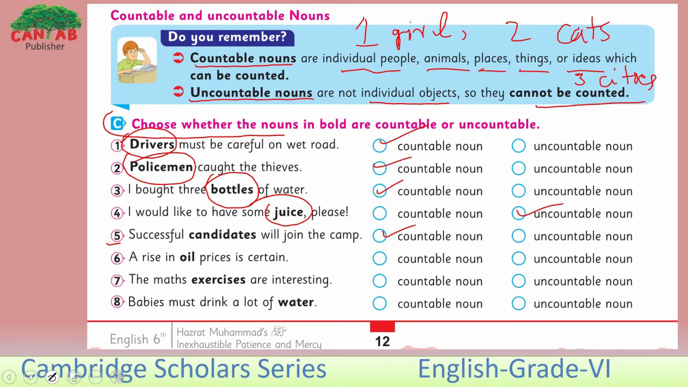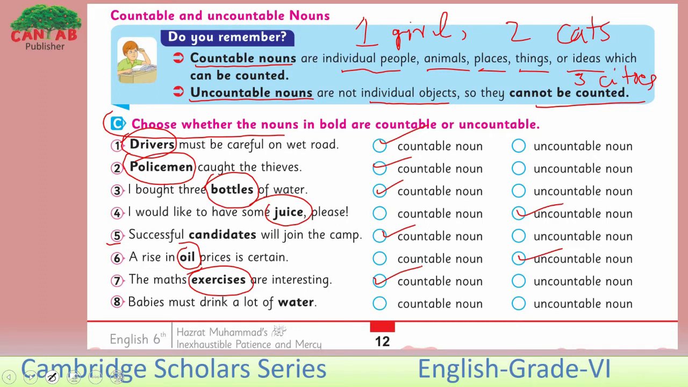Look at the sixth one. A rise in oil prices is certain. Here we are talking about the liquid oil. It is in liquid form. Is it countable or uncountable? Yes, this is uncountable here. Look at the 7th one. The maths exercises are interesting. Is it countable or uncountable? Yes, exercises can be counted.